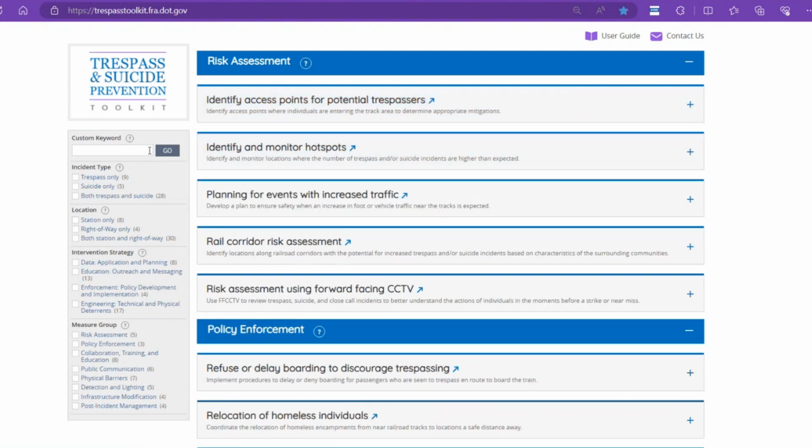To find the measures that are most relevant to your needs, you can also use the tools on the left to search for and filter the measures. Words entered in the search bar will identify measure titles, definitions, and descriptions which include the word you searched.